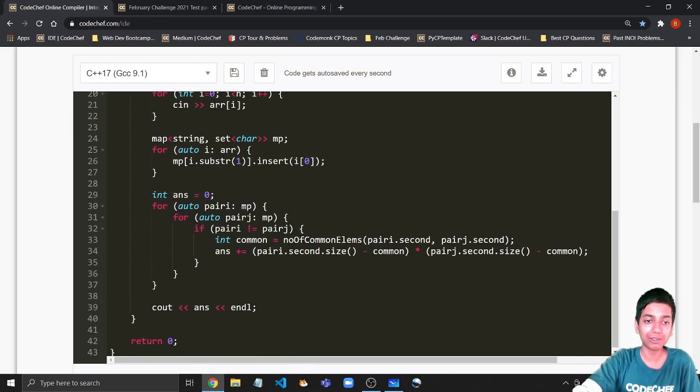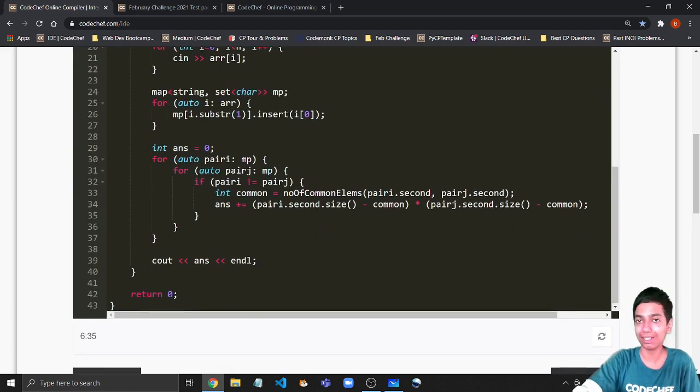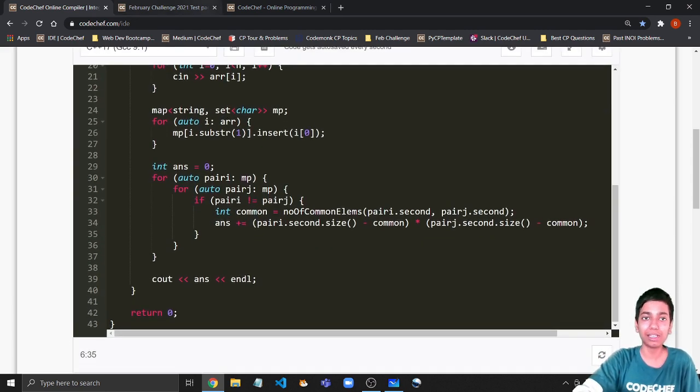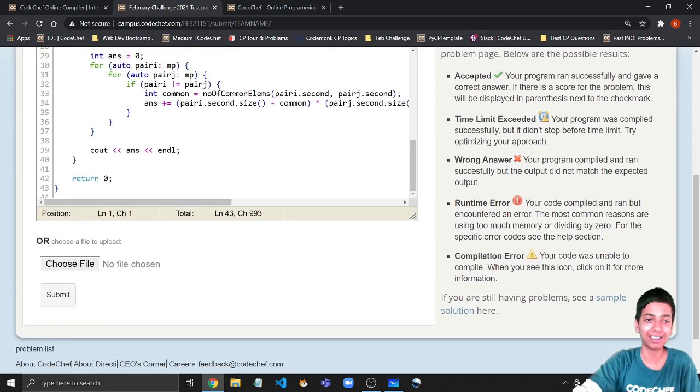Okay, yeah, so this is the code, guys. Really pretty basic implementation as well. So now let us quickly submit it and hope for an AC.